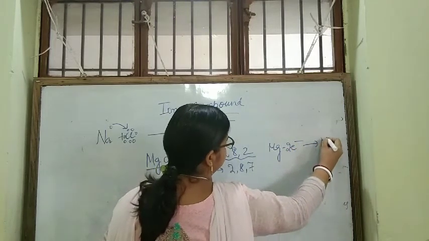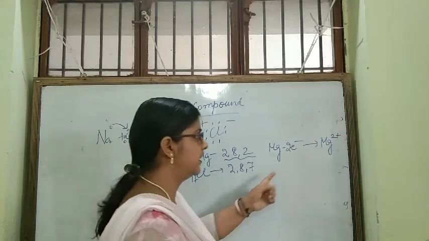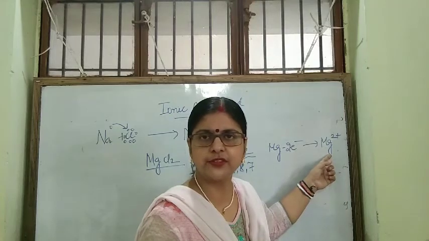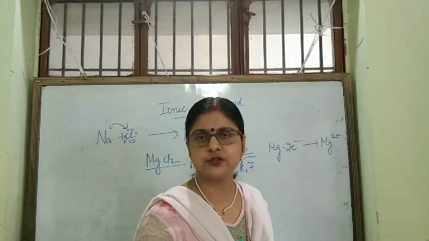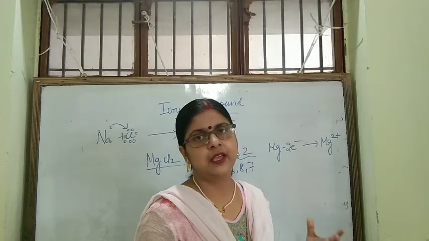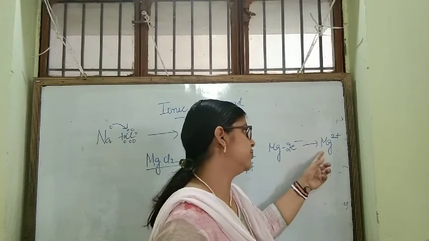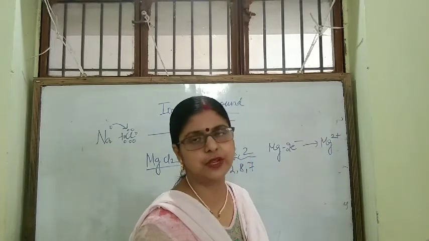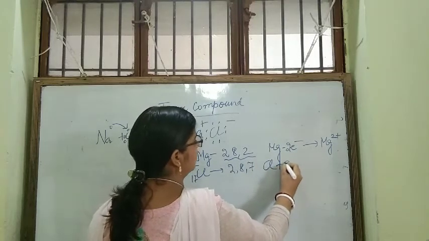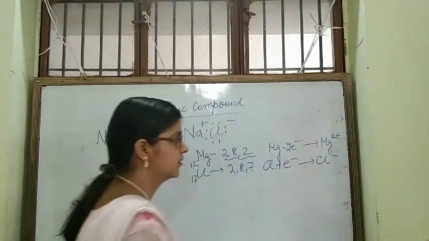it will form Mg2+. I don't think you have any problem understanding why the magnesium cation bears a plus 2 charge, since it is losing 2 electrons. So the number of protons is 12 and the number of electrons is 10 in Mg2+, so it is having a 2+ charge. But chlorine is taking up only 1 electron, so we are writing its charge as minus.